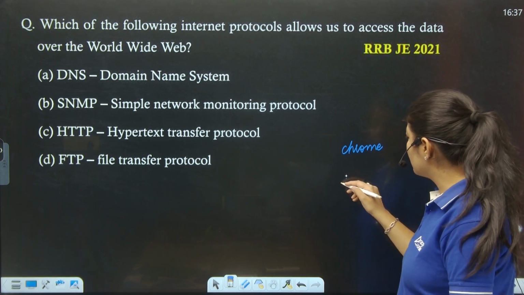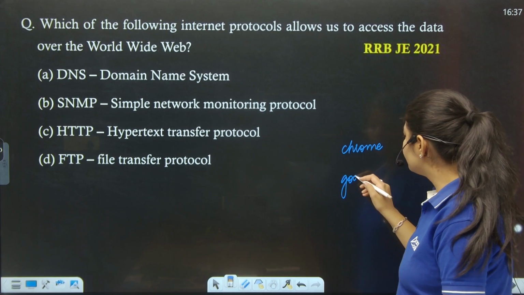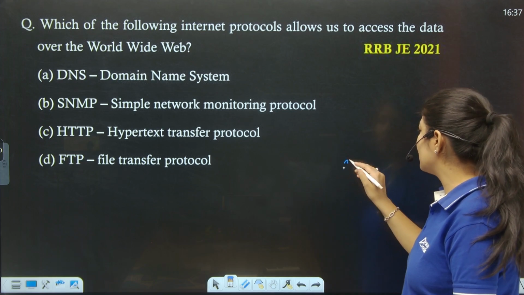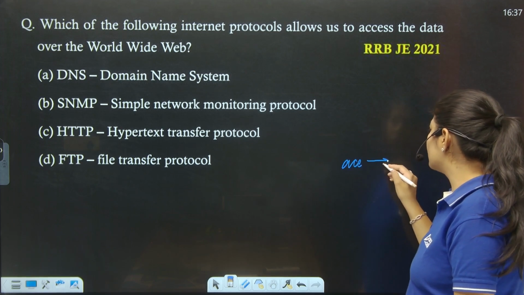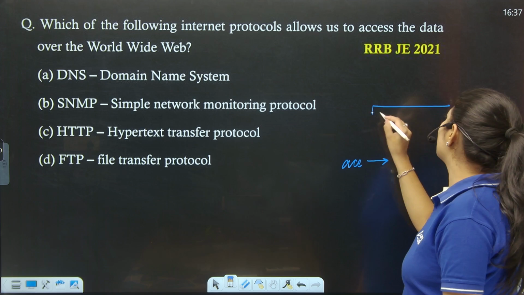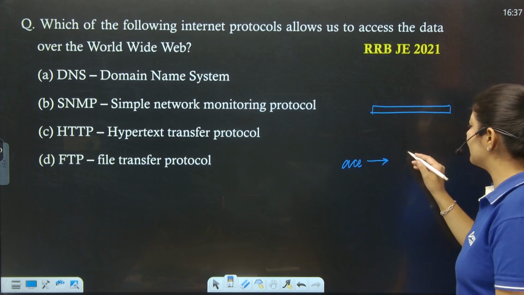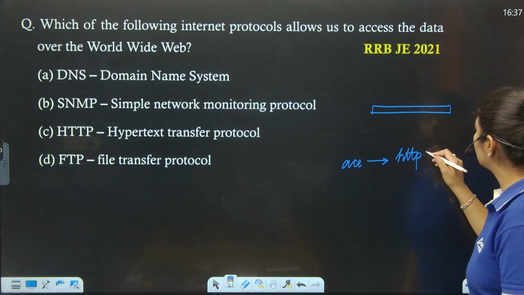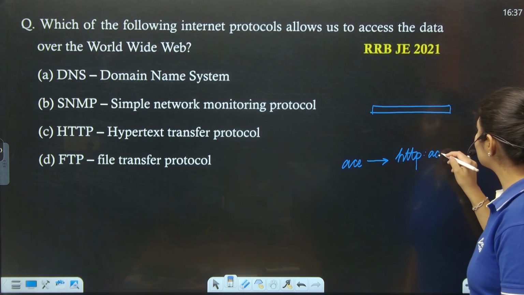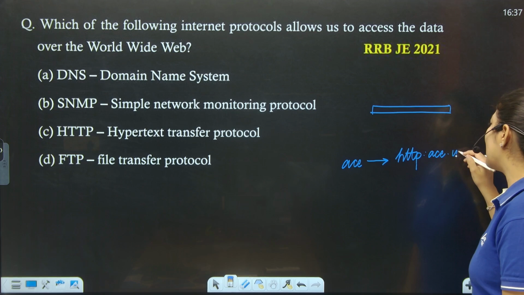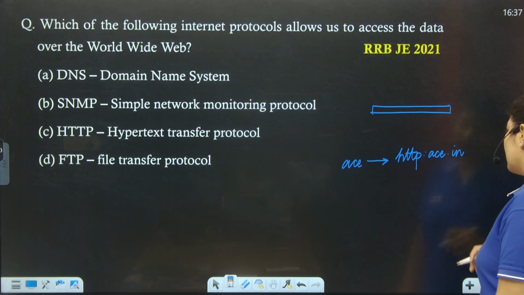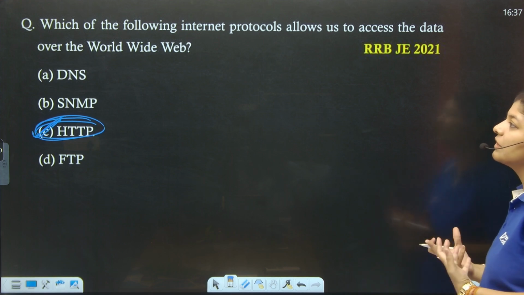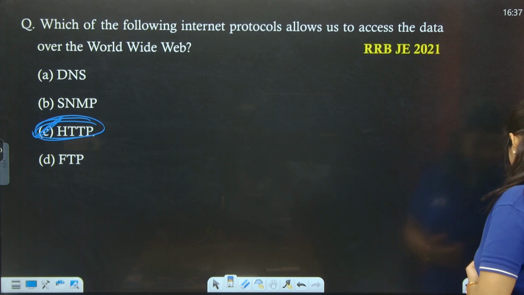As I type Google over here, or anything, maybe about the ace, if I look at the name over the head, I see that it's written as HTTP and then ace dot in or something like that. So here we need HTTP as the basic thing if we want to search anything over the World Wide Web, right?